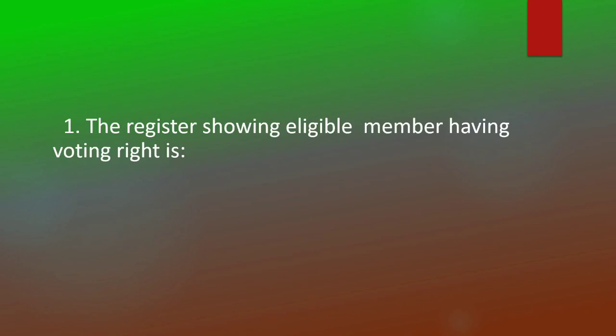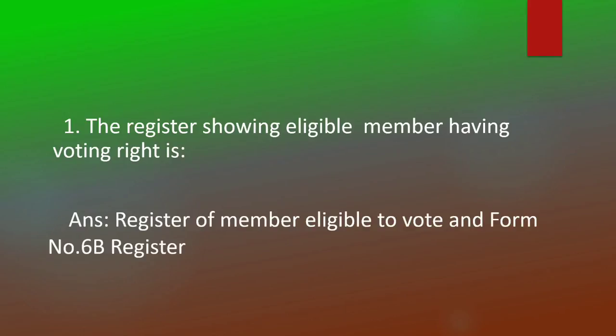First question. The register showing eligible members having voting right is the register of members eligible to vote, form number 6B register.